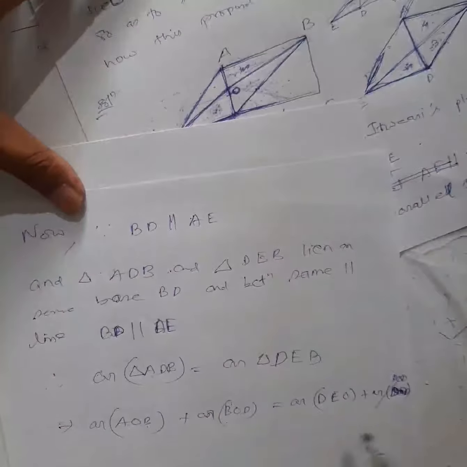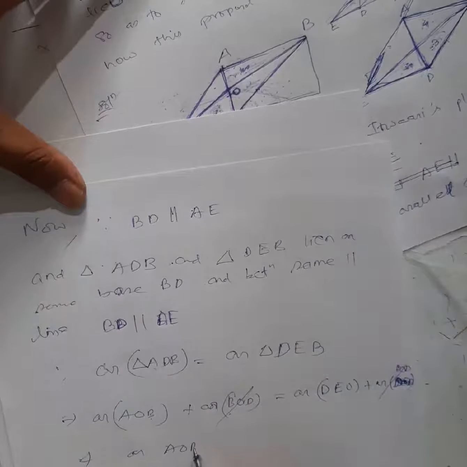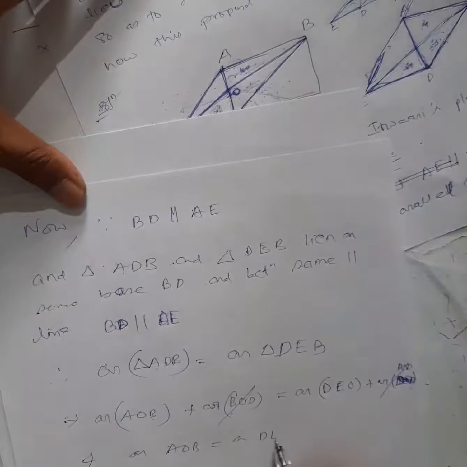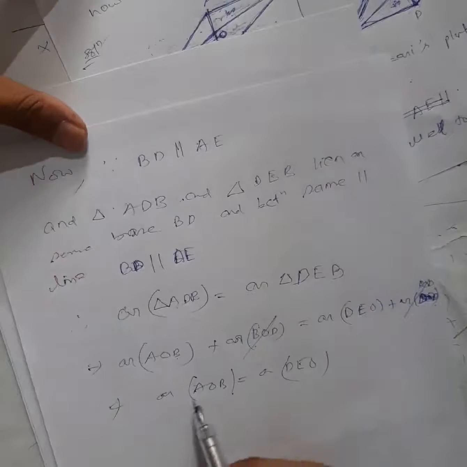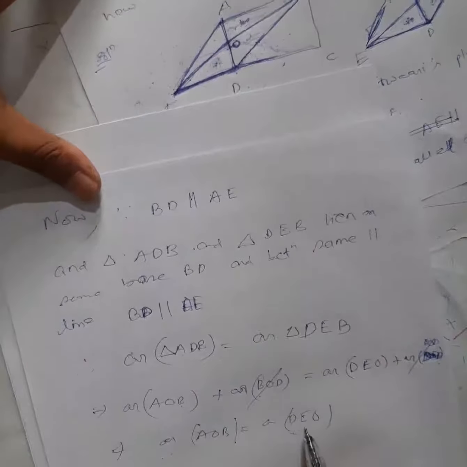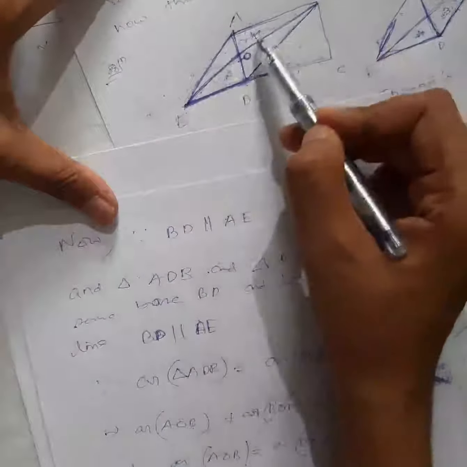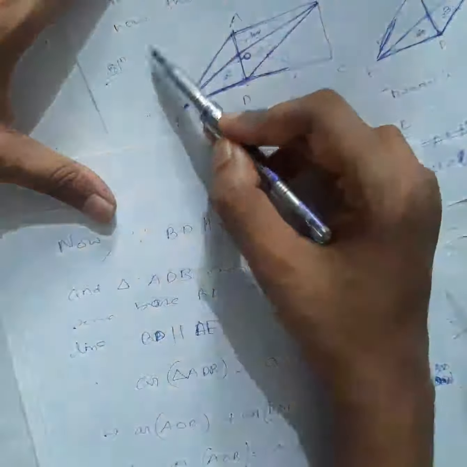So you can see area of BOD will get cancelled, and what you will get here is area of AOB is equal to area of DOE. Thus you can see which part of the Gram Panchayat land Itwari will take, DOE, and which part he will give, AOB, he will give to the Gram Panchayat.